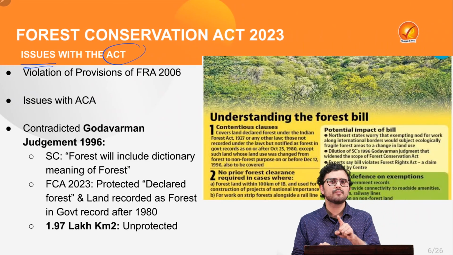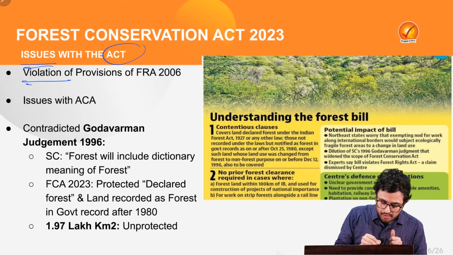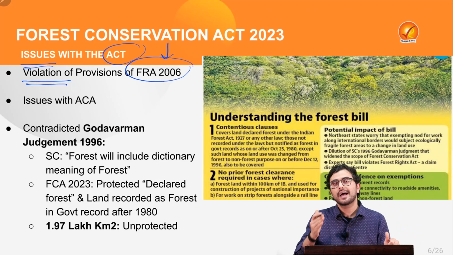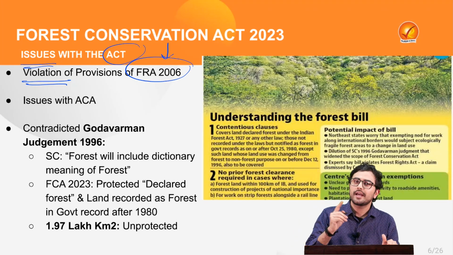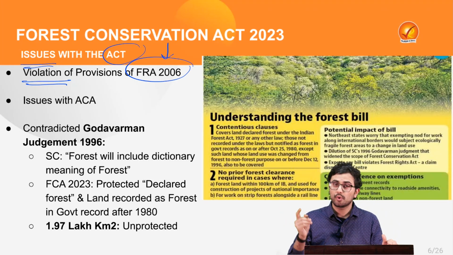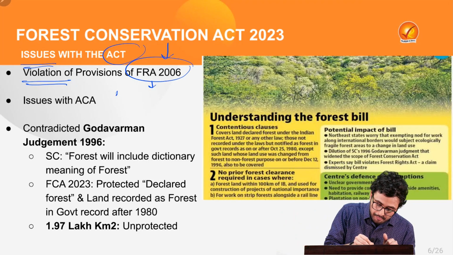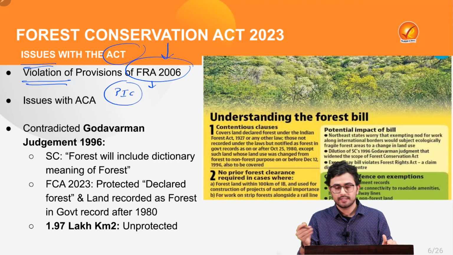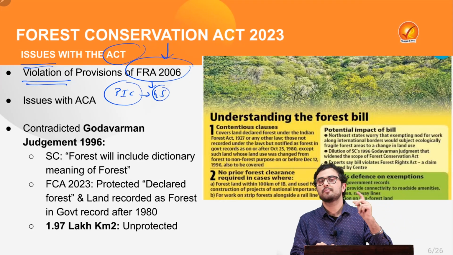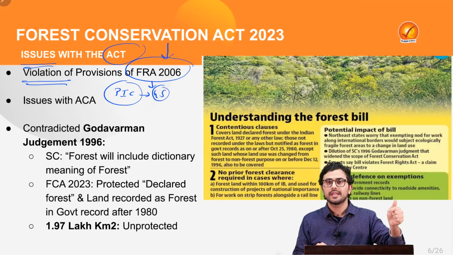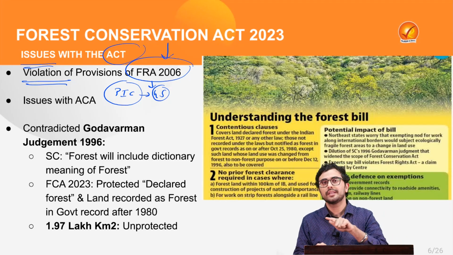The first and foremost being that the Act violated the provisions of the Forest Rights Act 2006. Now, the Forest Rights Act 2006 provides for prior informed consent or PIC by Gram Sabha for any development project which is taking place in their traditional dwelling land.